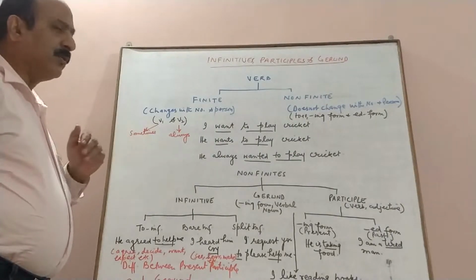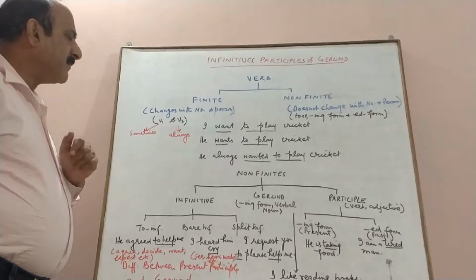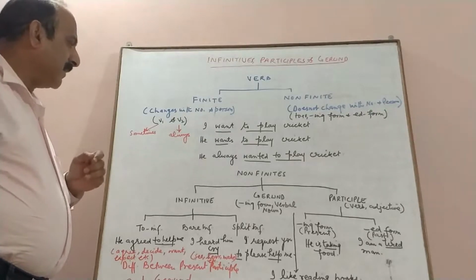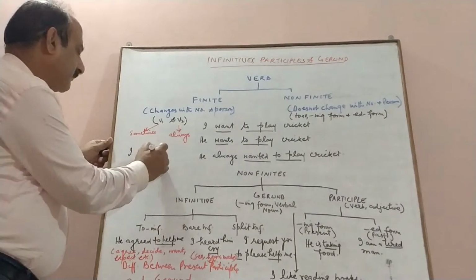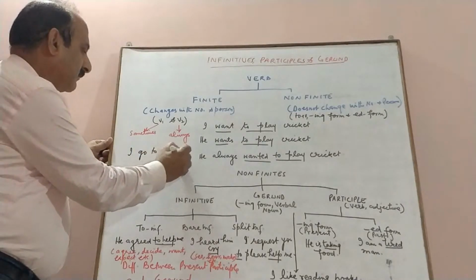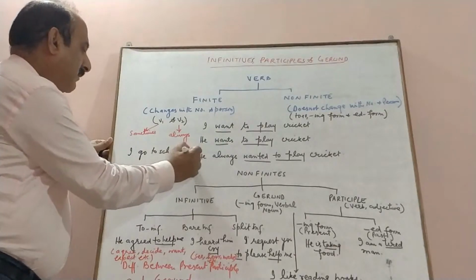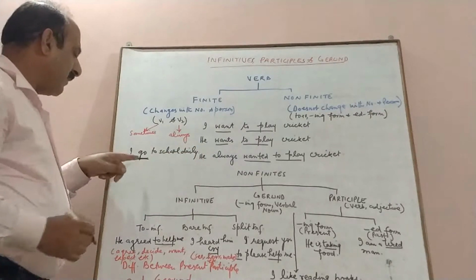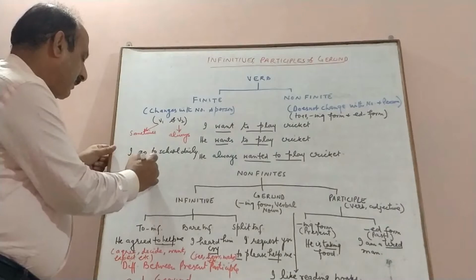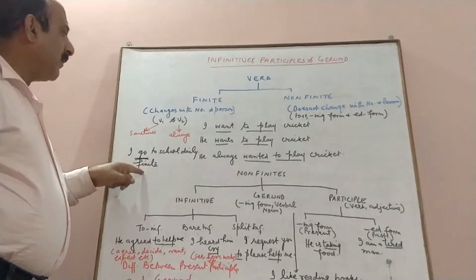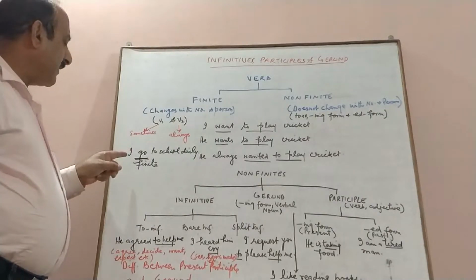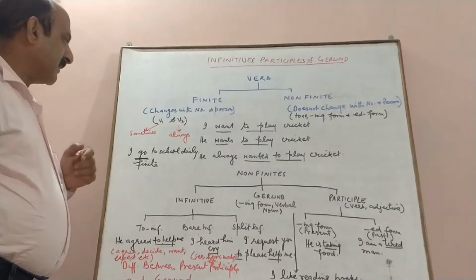We know that a verb has three forms, go, went, gone. Now we have only one verb, that means it is a finite verb. Now what exactly is a finite verb? A finite verb is that which changes according to the number and person of the subject.